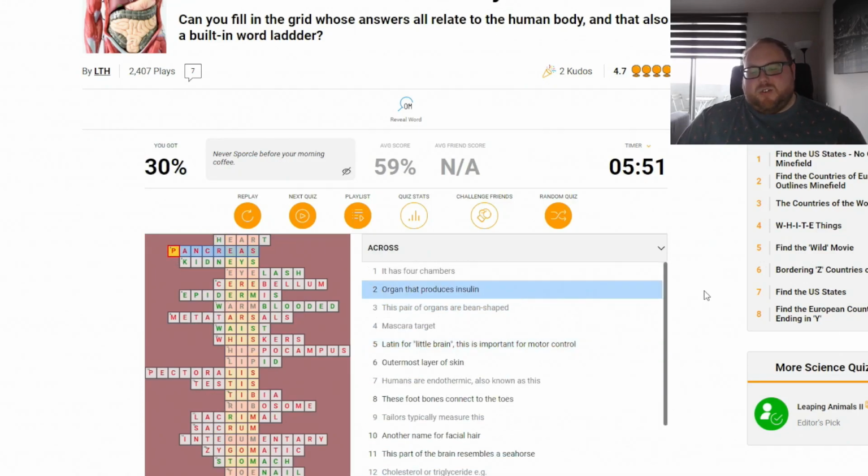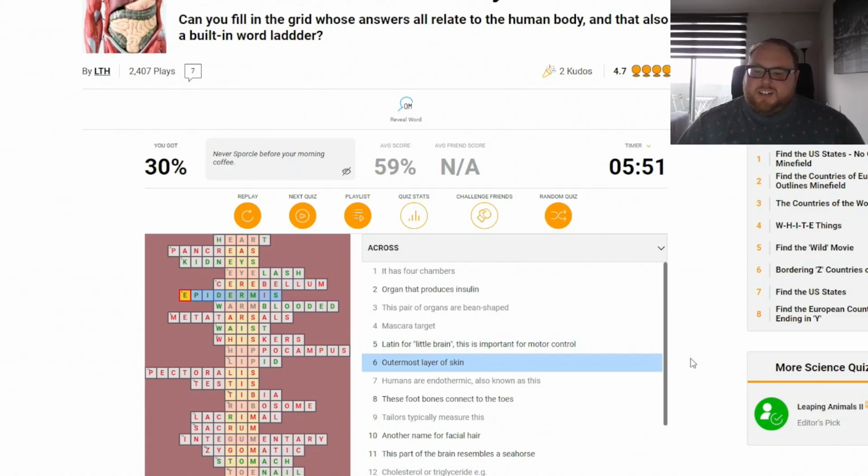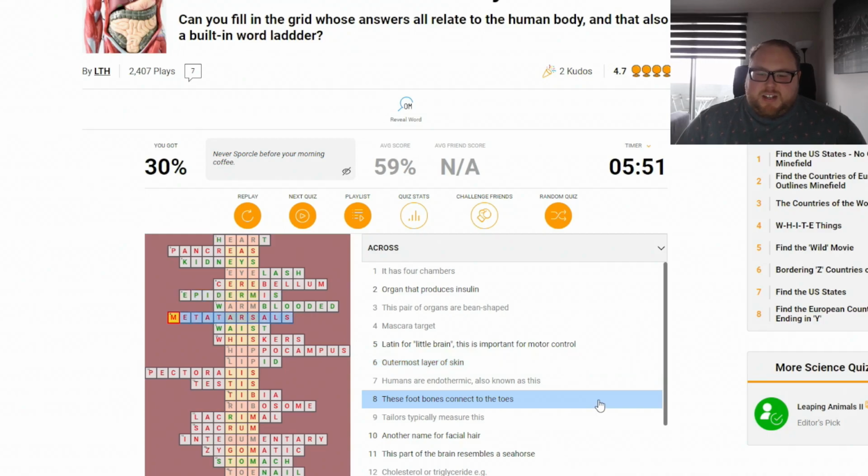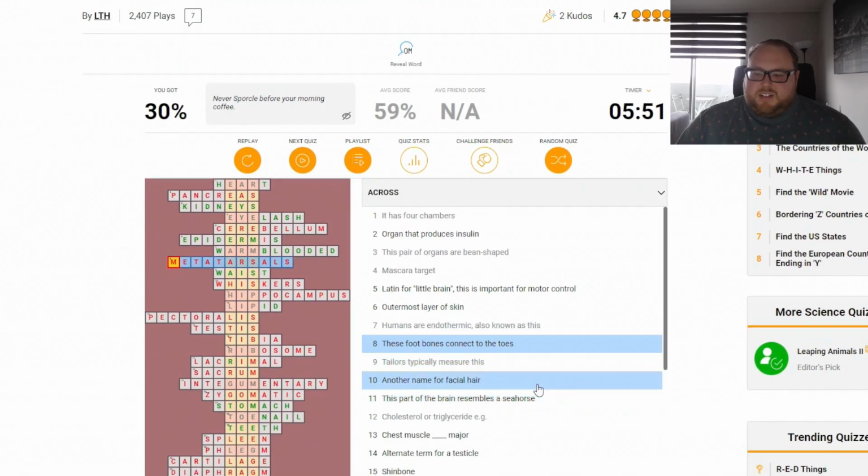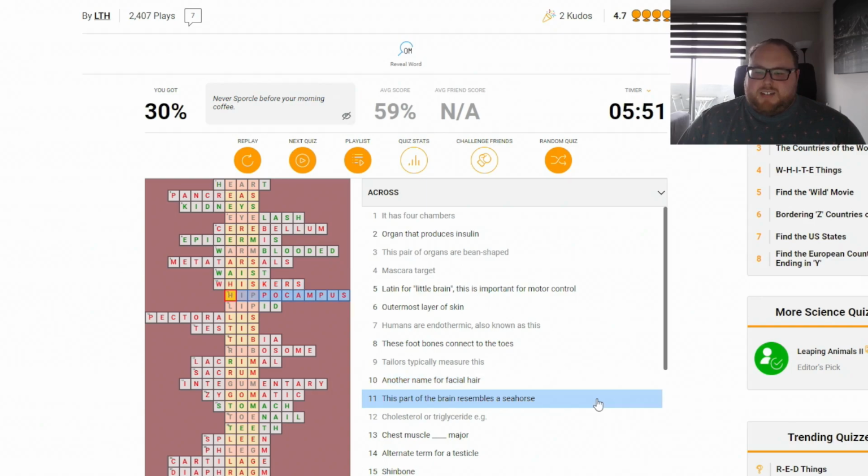The pancreas is the organ that produces insulin. Latin for little brain is the cerebellum. Outermost layer of skin, epidermis. I was close. These foot bones connect to the toes, metatarsals. Another name for facial hair, whiskers. This part of the brain resembles a seahorse. Hippocampus.